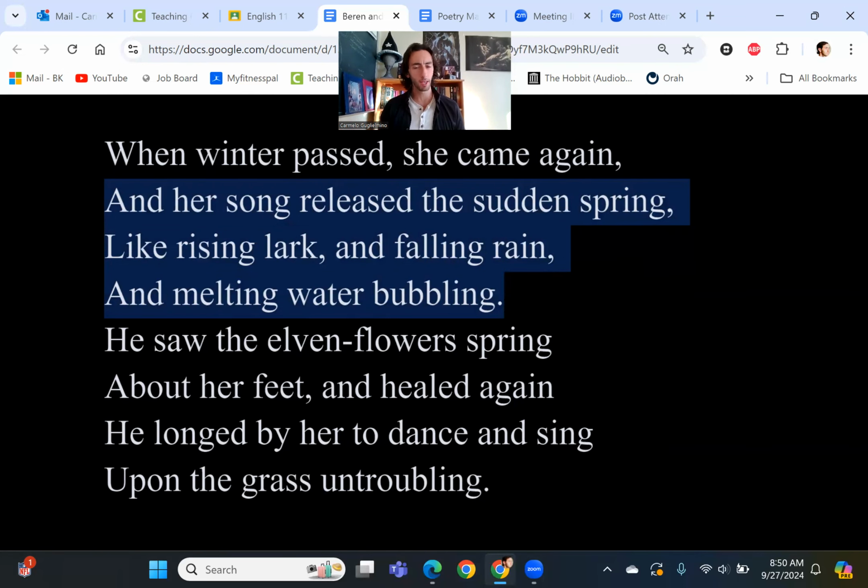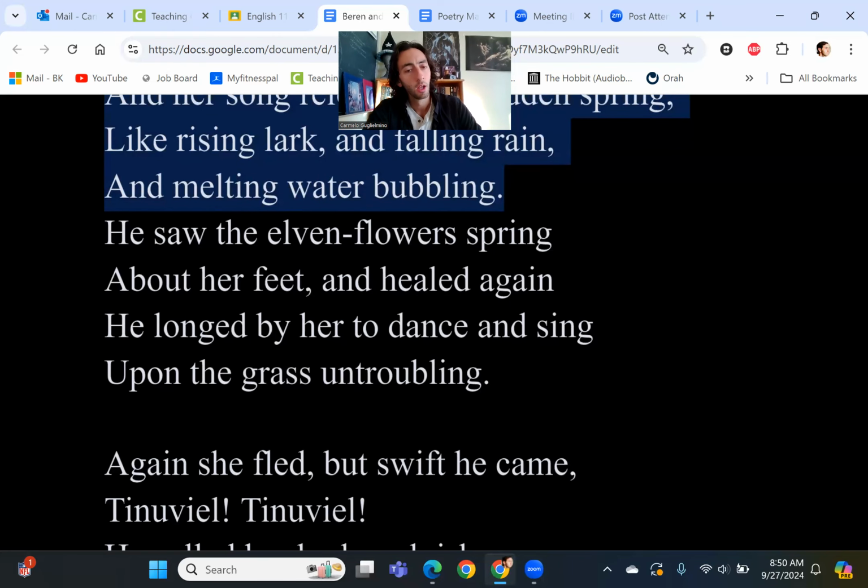She's singing, and the effect of her song is to bring about the end of winter, bring about the life of the plants. Rising lark, the idea of life and song coming back, like in the lark birds, and falling rain, the trickling of water now, not snow, to feed the world. And melting water bubbling, so the rivers are starting to flow again. Everything is coming back to life.